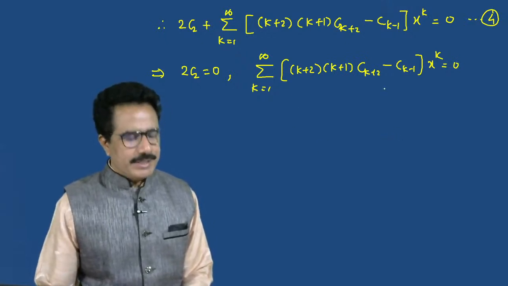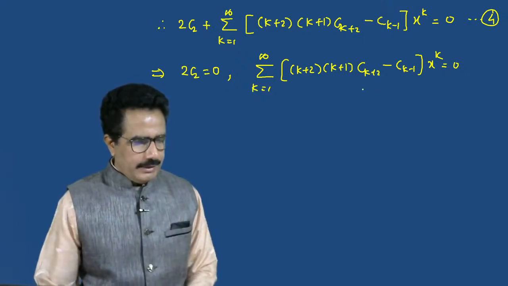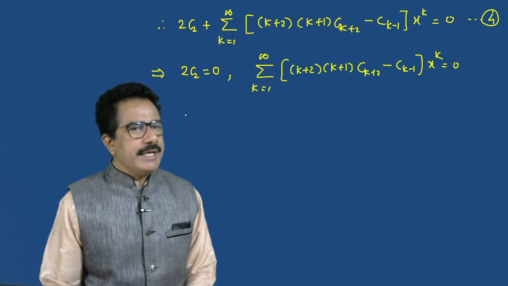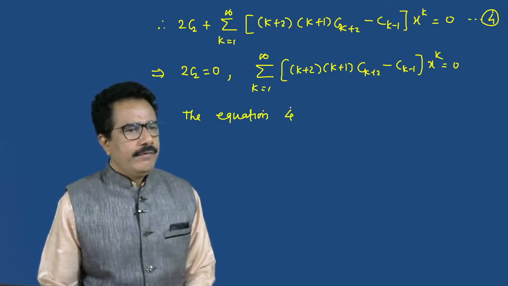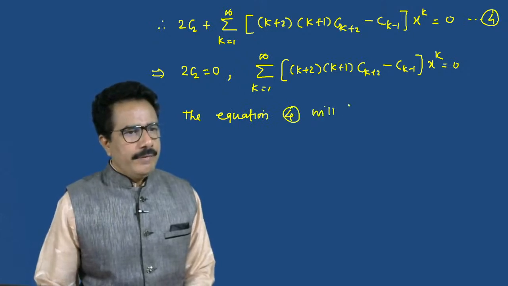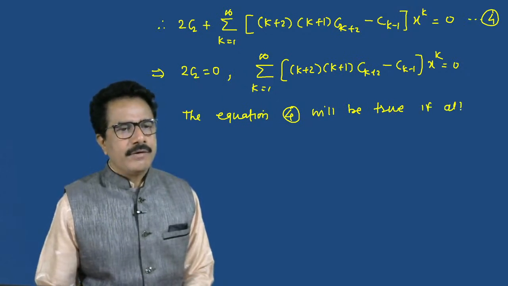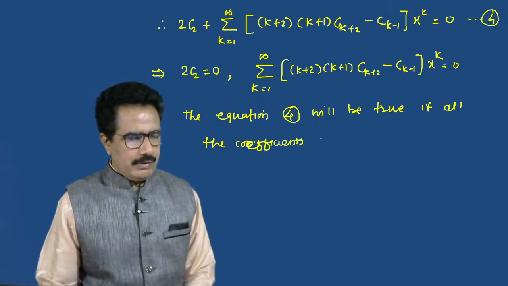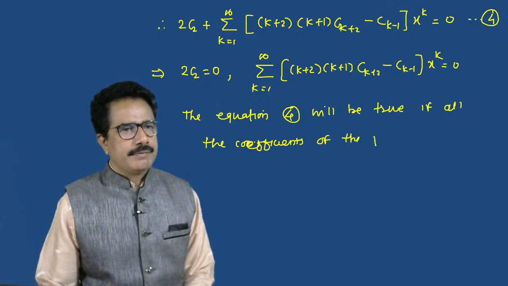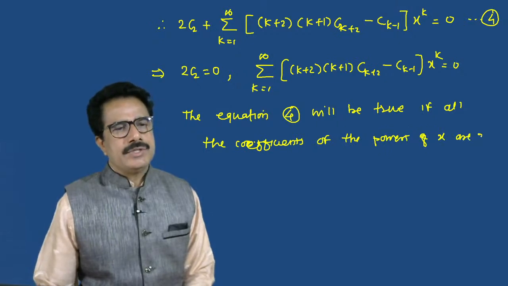Now we can take the summation. See this equation, equation 4 will be true if all the coefficients of the powers of x are 0.